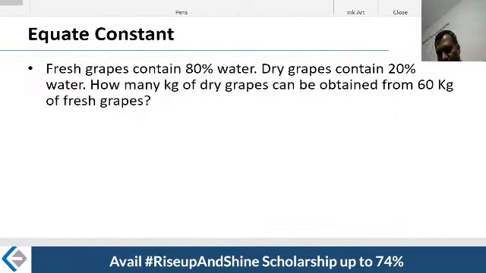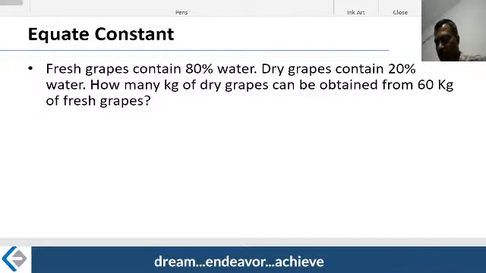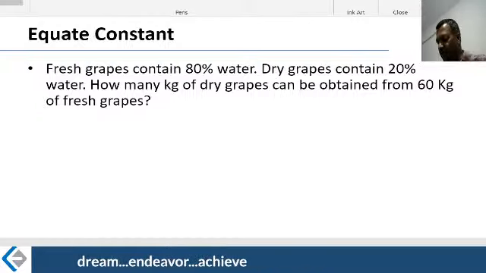A little more time, another 10-15 minutes, and we are done. Now I will update you with one last concept, equating the constants, a pretty important concept.